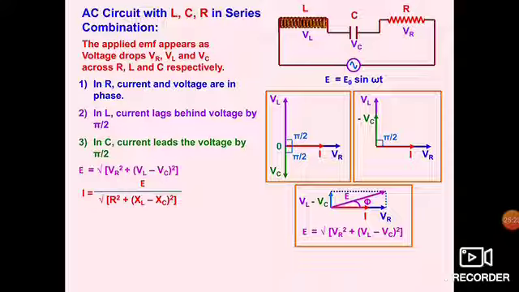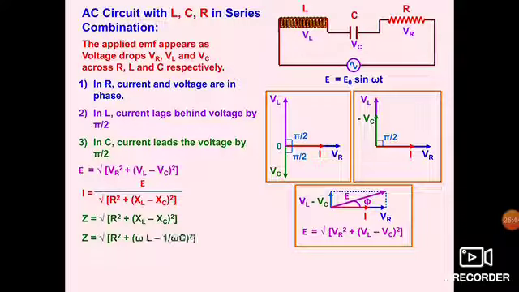If we put the value VR as IR, VL as I XL and VC as I XC, I will be outside, and finally we can write I is equal to E divided by the square root of R square plus (XL minus XC) whole square, and this is known as impedance, which is represented by Z, which is the square root of R square plus (XL minus XC) whole square, where XL is omega L, whereas XC is 1 by omega C.